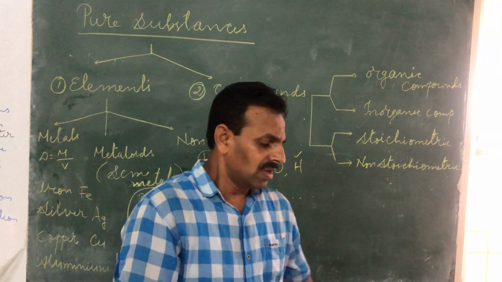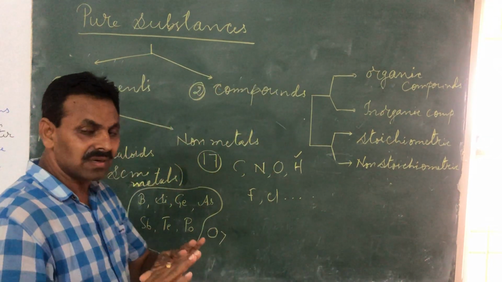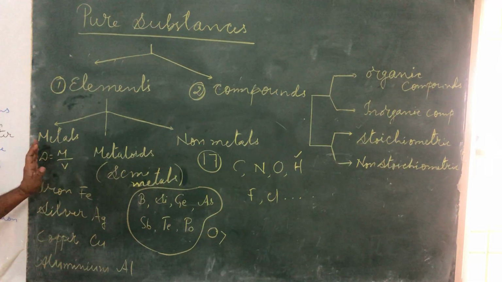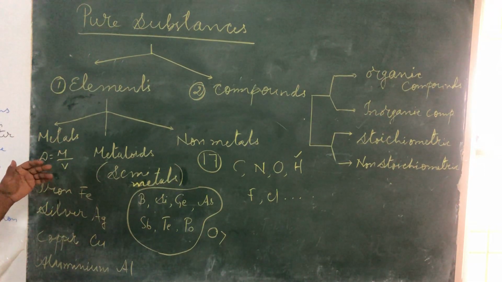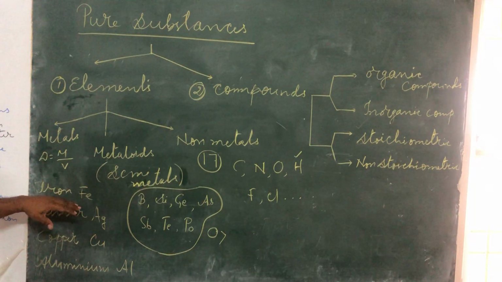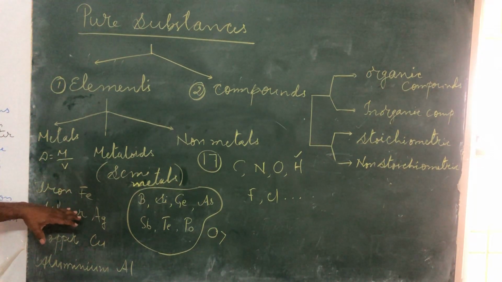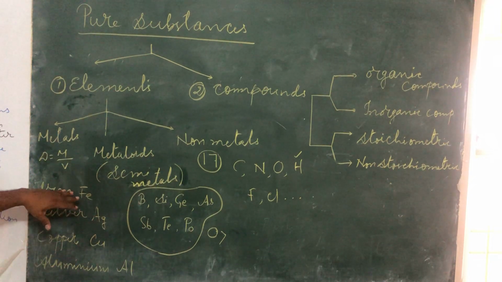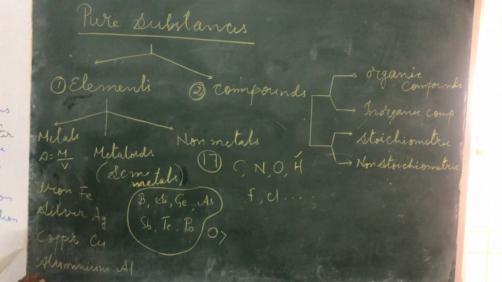So different metals have different properties, but as a whole most of them are hard, having high melting and boiling points, high densities, and most of them are sonorous, right? And these are the properties of metals.